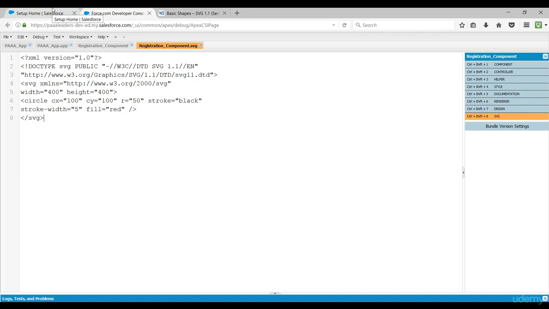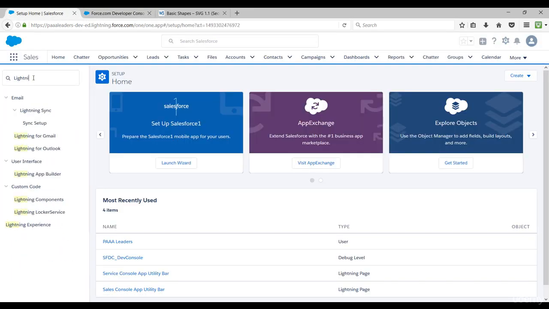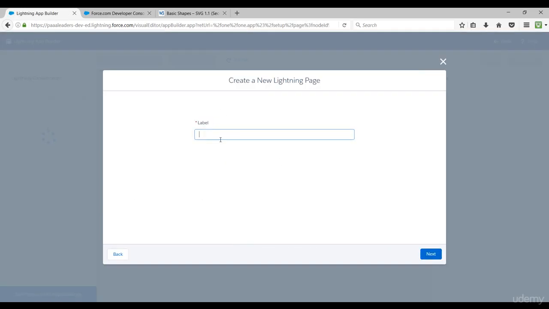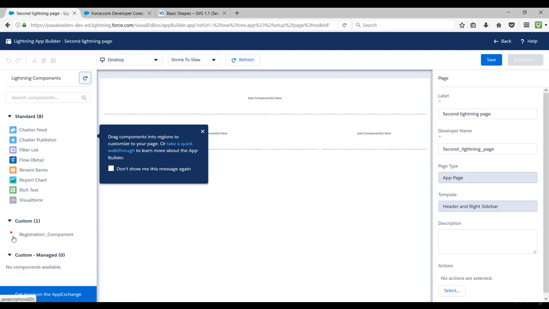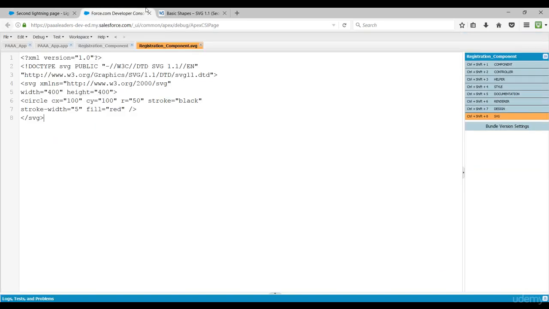Now if I go to Lightning App Builder and create a lightning page, see, since we have this SVG over here, the icon for the registration component is coming like a red circle, because that's what we put in the SVG tag, that we need a circle with the radius and it should be filled red.